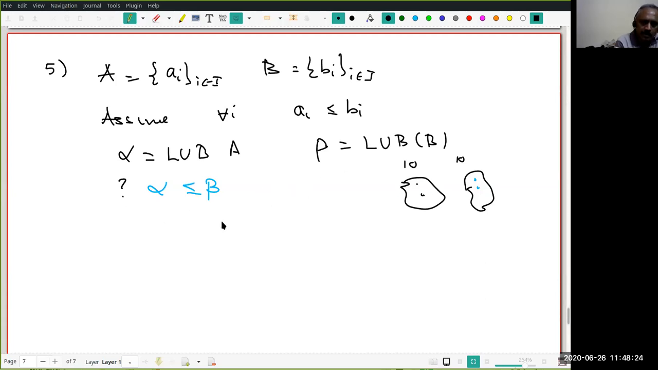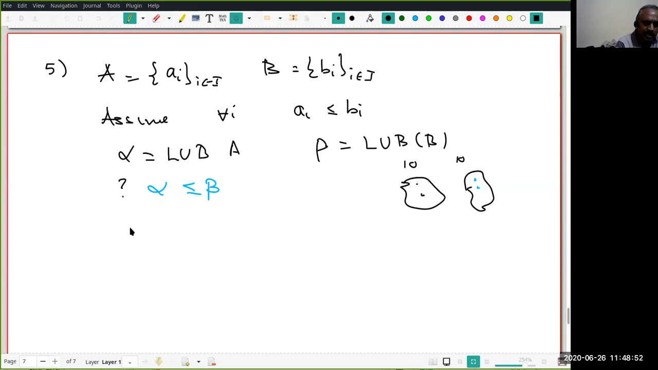So, what do you think? If this is true, we are working backwards. Since alpha is already an upper bound, if I prove beta is greater than or equal to alpha, then what should I conclude? Beta must be an upper bound of A. You understand that? If I prove that, then since beta is an upper bound of A and alpha is the least upper bound of A, alpha will be less than or equal to beta. Can you think through this? Very good. Let us go.